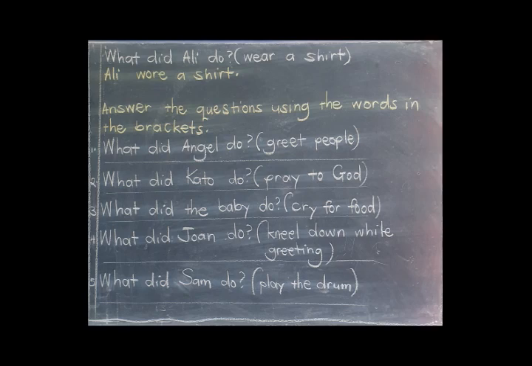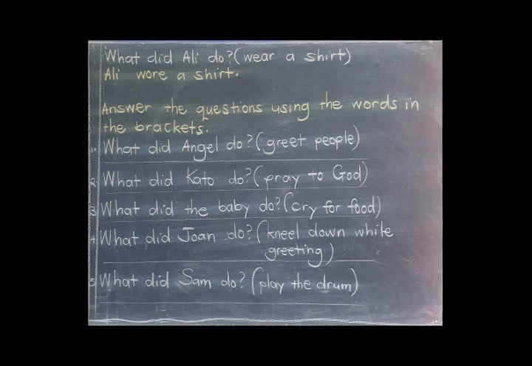Therefore, your answer has to be in the past tense. So instead of wear in the brackets, we are going to change it to the past tense, which is wore. And we shall say, Ali wore a shirt. That is for the structure that we have had today.